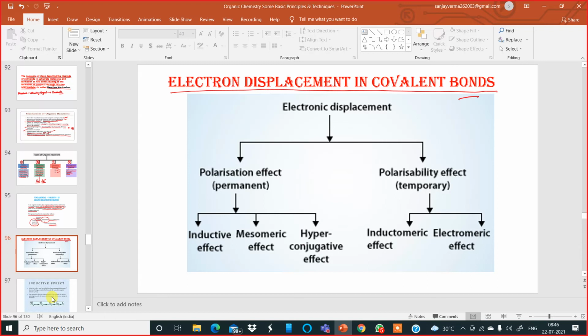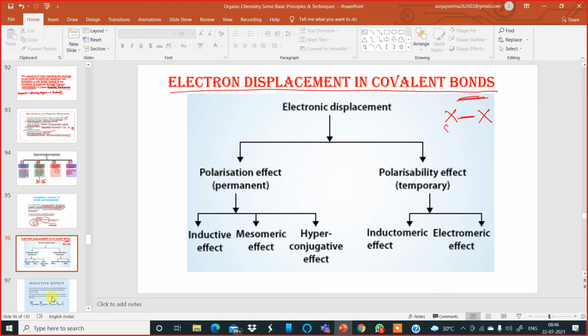Therefore, for an organic chemical reaction to happen, it is very important that the substrate molecules polarize themselves. Suppose I have a substrate molecule over here. So it has to polarize.